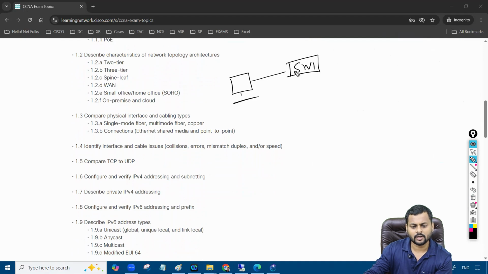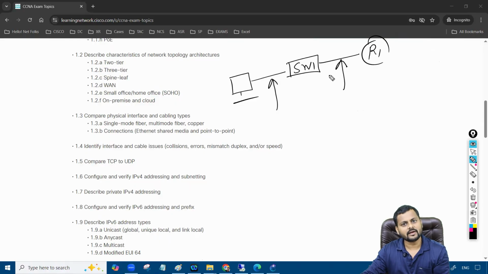All these things, how you can connect one device to another device, you're going to learn in the training as well. I'm just making it easy to understand. So this is one PC, this is one switch, and this switch is going to connect with the router. If you see the media that I'm using over here, it's a cable, right? We have different types of cable: a copper cable, a fiber optic cable, a serial link, and a console cable as well. But apart from the cables, we do have wireless connectivity as well.